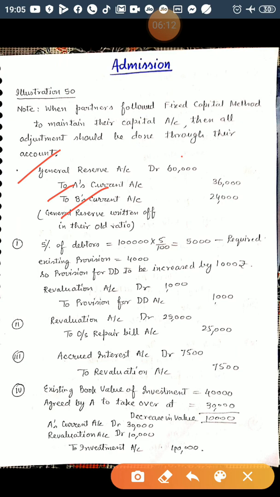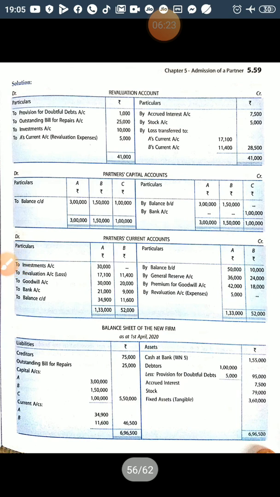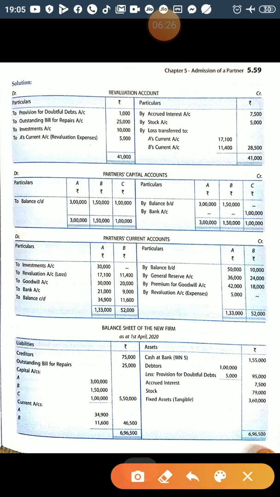General reserve is 60,000 in the ratio 3:2, so A's share will be 36,000 and B's share will be 24,000. So in the partners' current account, on the credit side, we will show the amount by general reserve account, 36,000 in A's column and 24,000 in B's column, right?